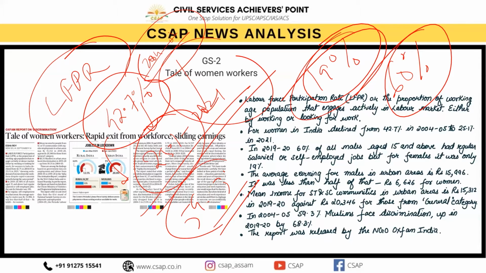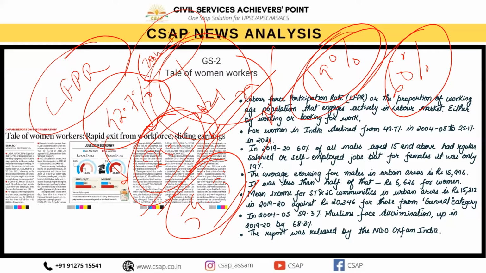तो पहले डिस्क्रिमिनेशन 59% था, अभी कितना हो गया है? 68.3. तो इसीलिए क्या हो रहा है? The tale of the women workers, the workforce in this respective arena of our country, or in this very economic growth, is very much minimal today. Just because hardly we can see that 25.1% of the women are only going to the respective works. तो यहाँ पे डिक्लाइन हो रहा है, तो यहाँ पे वही सब बात बोला गया है.